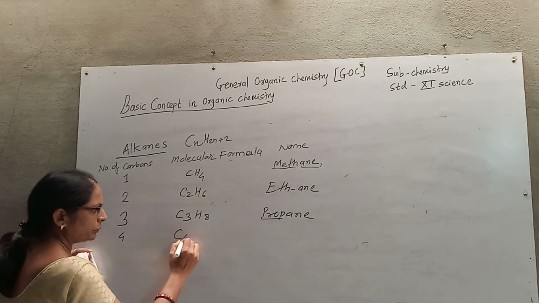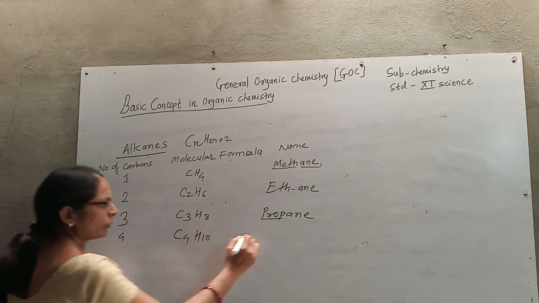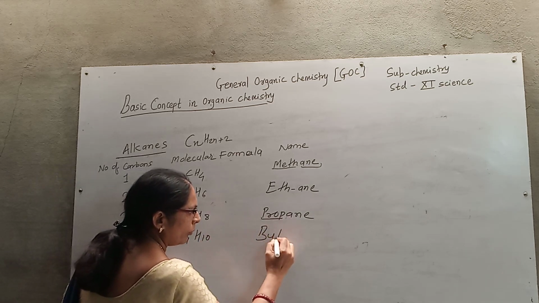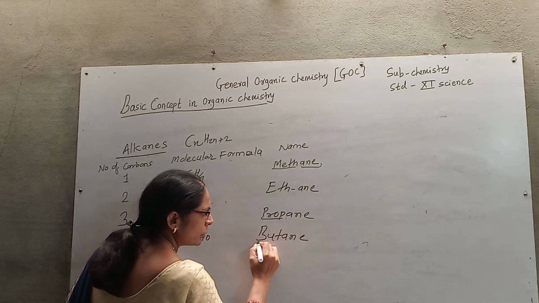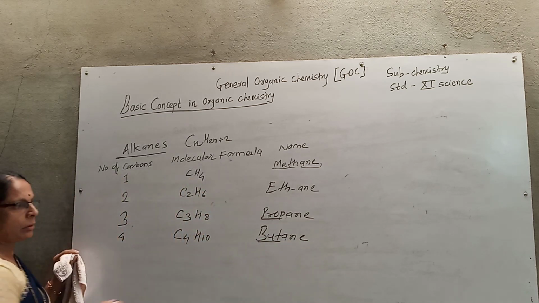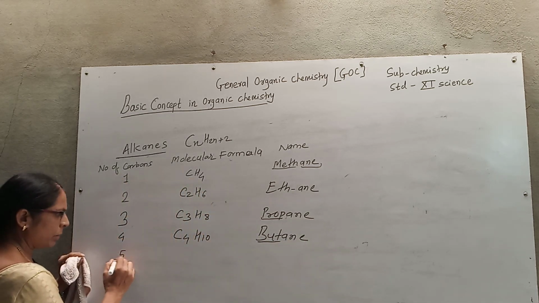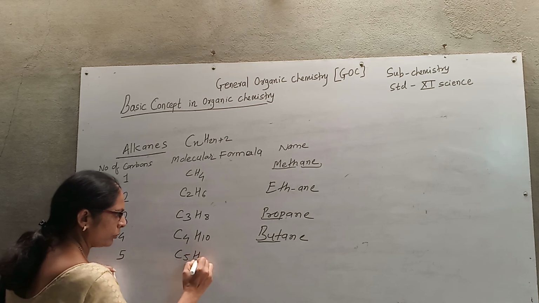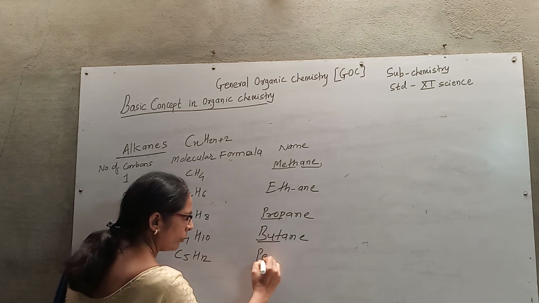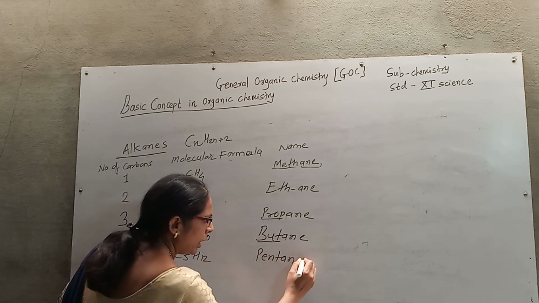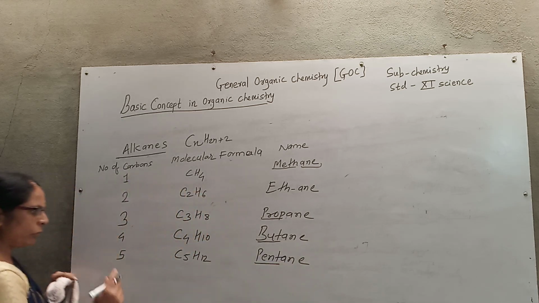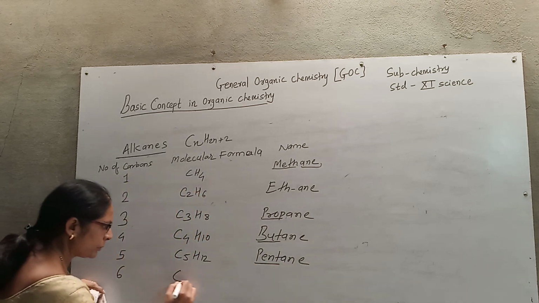Carbon 4, butane. So for carbon 4, but and ane. Carbon number 5, pentane. So pent for carbon 5.